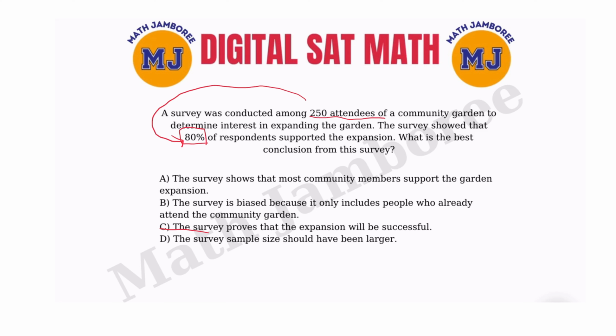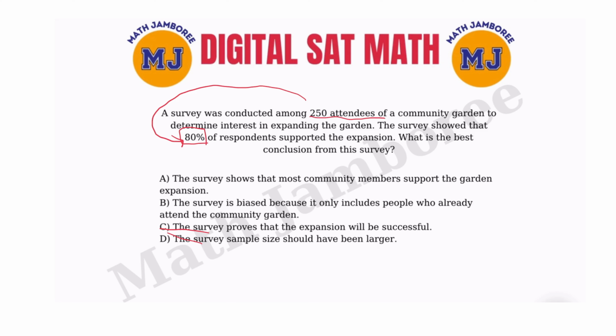D says the survey sample size should have been larger. If you have something like this, the survey size should have been less or should have been larger. It doesn't really have anything to do with the number of people who attended that. That's the thing. So we have A and B.